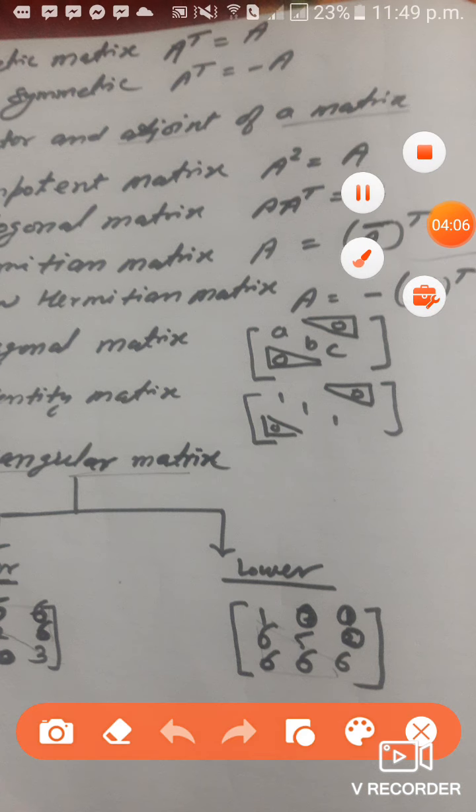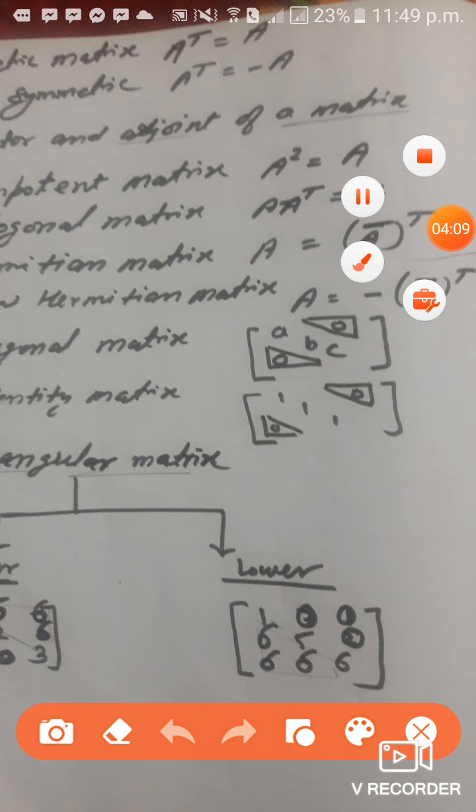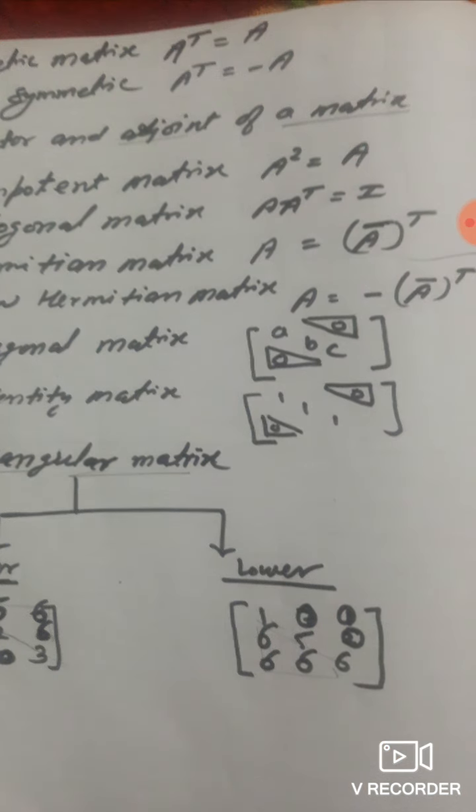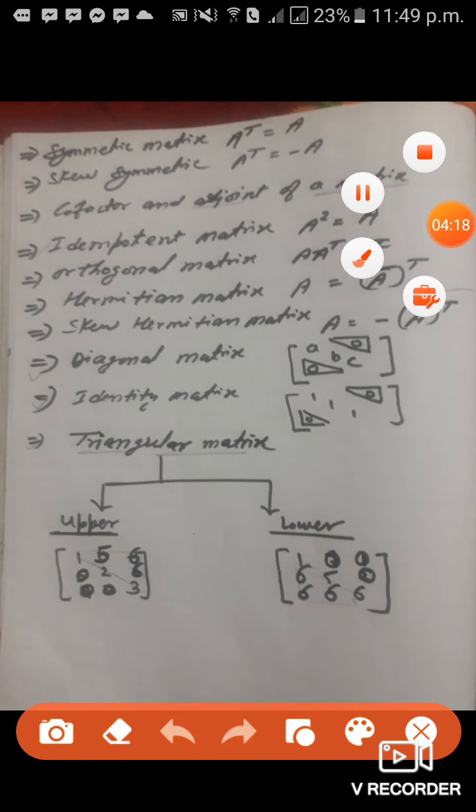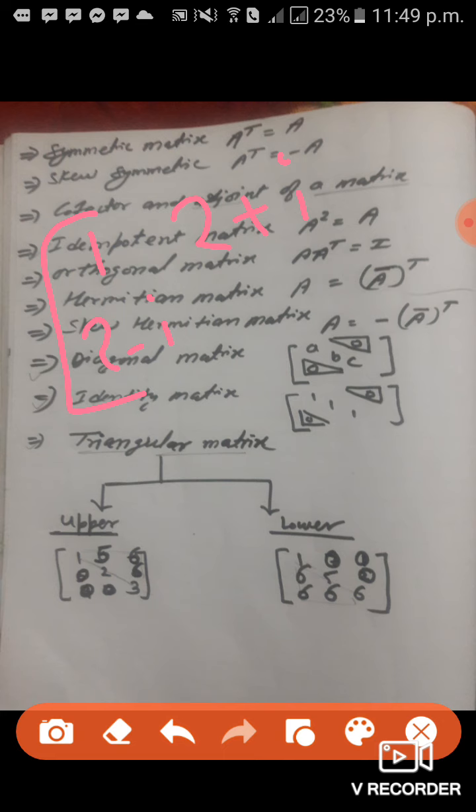Let us suppose, I will tell you by the help of an example of Hermitian matrix. Let us suppose we have matrix A having elements 1, 2 plus i, 2 minus i, and 0. This is a complex matrix, meaning its elements are real and complex.